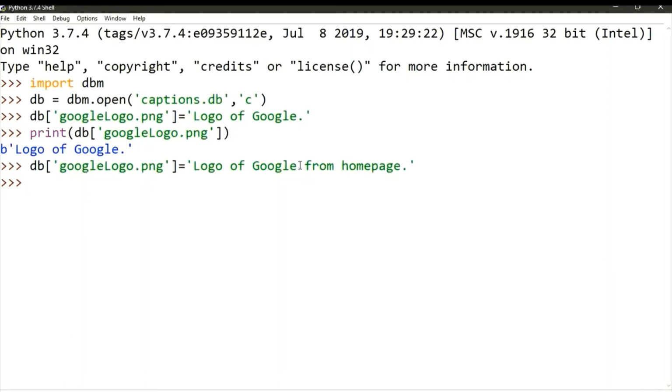Now it has been updated. Let's do the same thing, print db Google logo.png, and it's got updated.